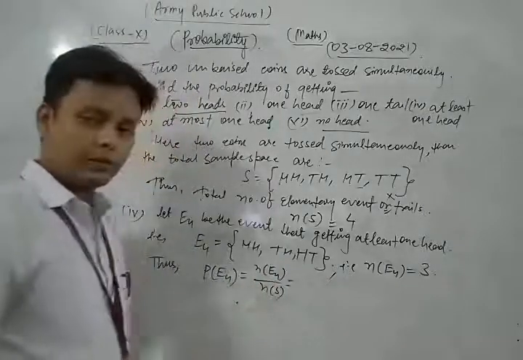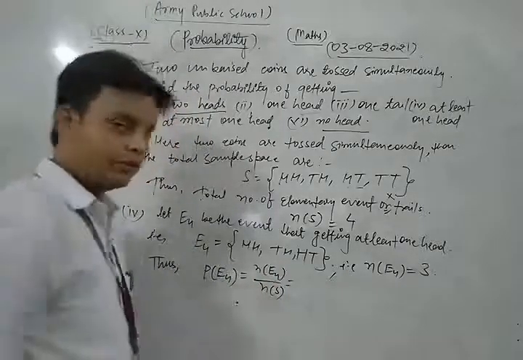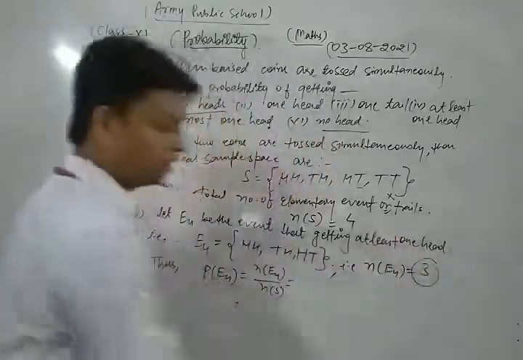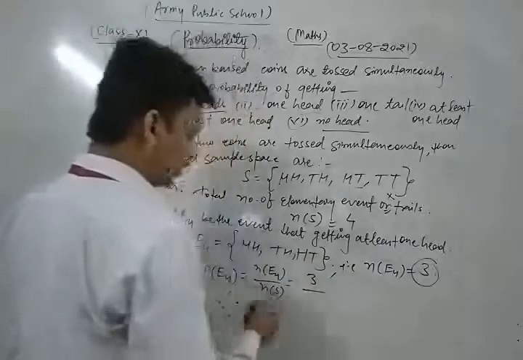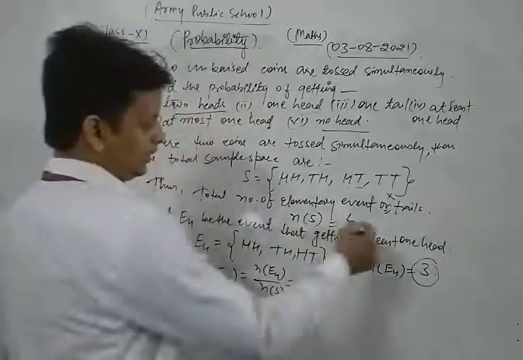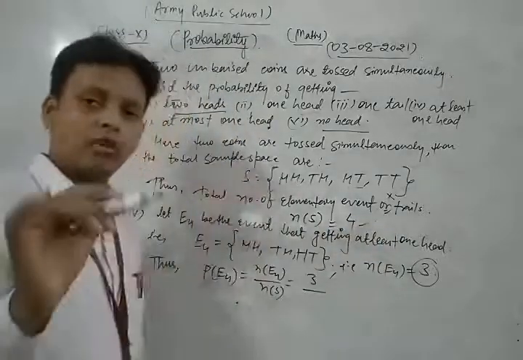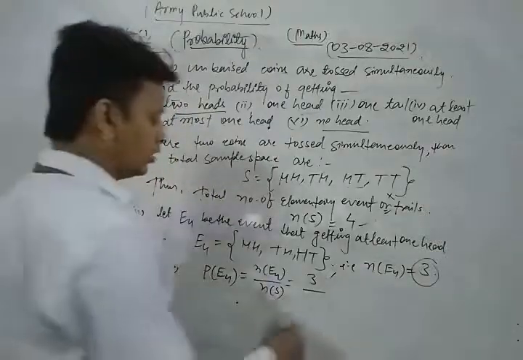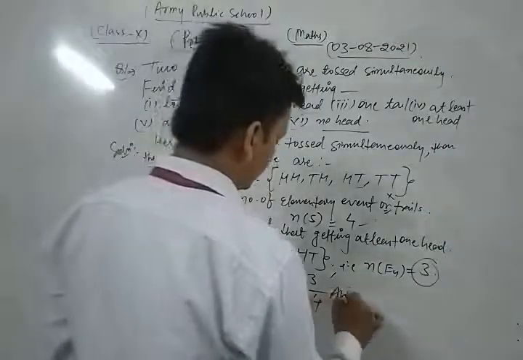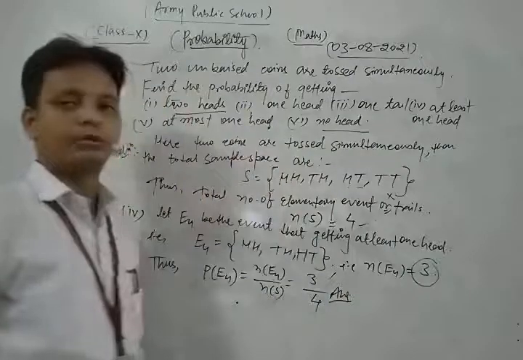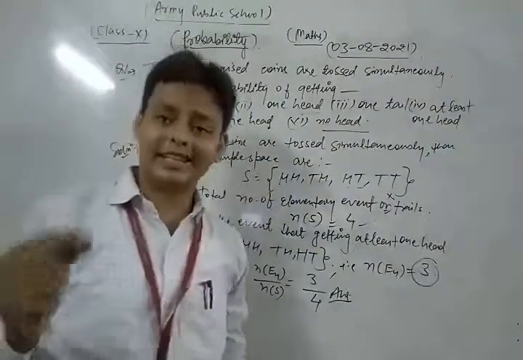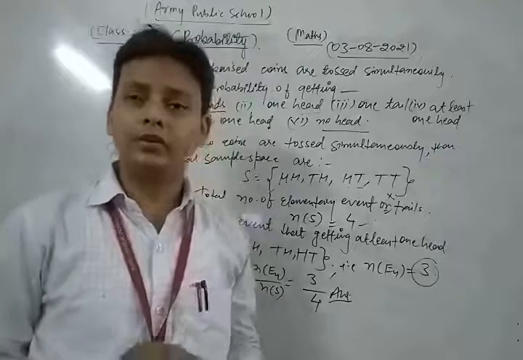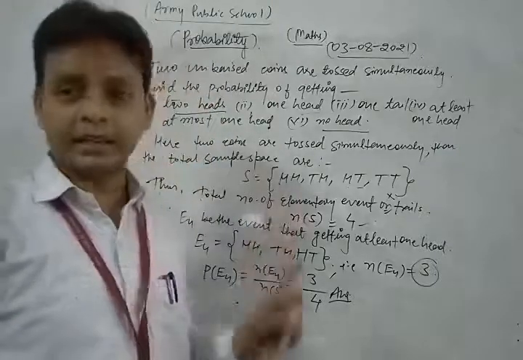So the number of favorable outcomes associated with E4 is what, dear students? 3. So here we put 3 upon the total number of sample space, which is always taken as 4 when 2 coins are tossed simultaneously. So the required solution is 3 by 4. This is a very important concept. In the case of at least one head, we don't take tail-tail.